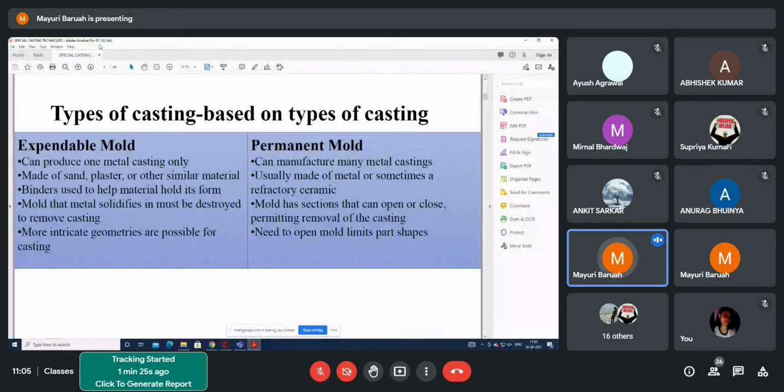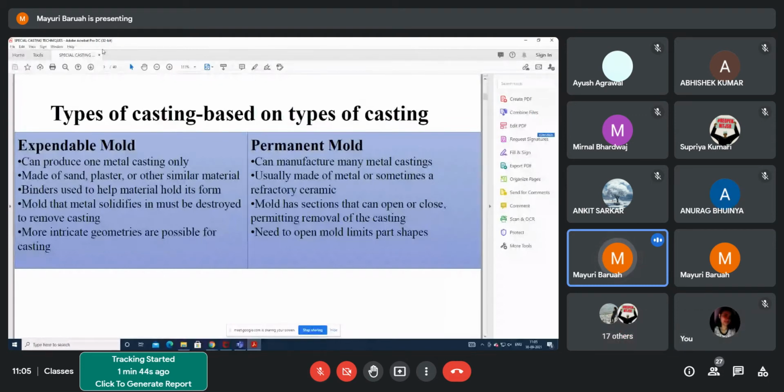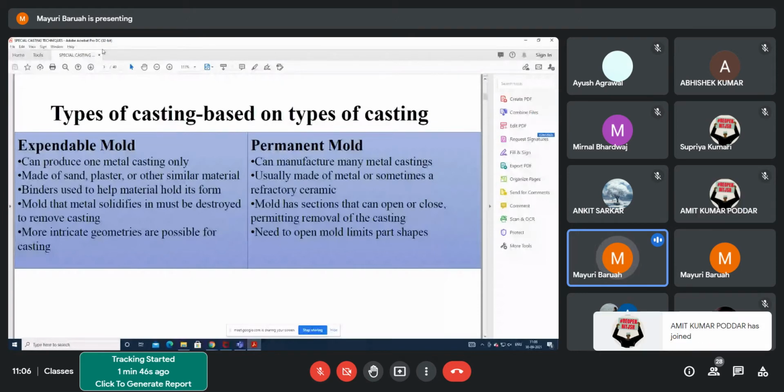Anyway, now going through the special casting systems. So there are a lot of special casting systems. Like one is the expendable and one is the permanent. Expendable means only one casting can be produced sometimes, and then you break the mold. Like in sand casting, you only produce one casting and then you break off the mold.